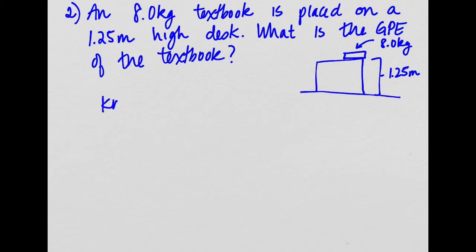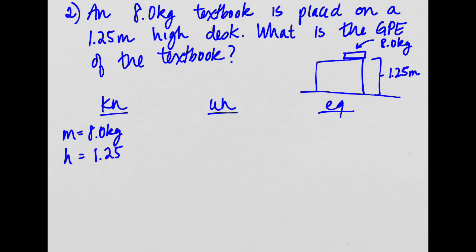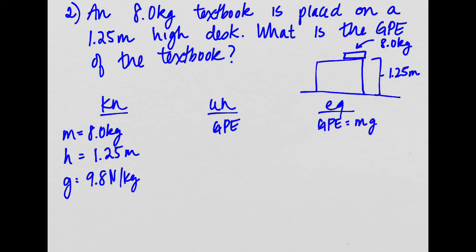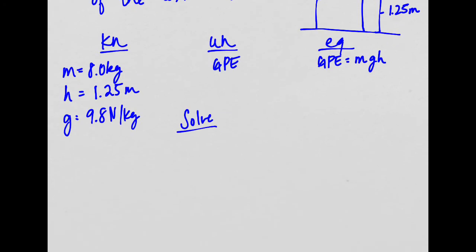Okay? So our knowns, our unknowns, and our equation that we're going to use. We have a mass of 8.0 kilograms. We have a height of 1.25 meters. We know our gravitational strength, because I didn't say we were on a different planet or the moon or wherever, is 9.8 newtons per kilogram. We're looking for gravitational potential energy. Our equation is GPE equals mass times gravity times height. We don't have to rearrange because we have everything. So we can just plug it in and solve.